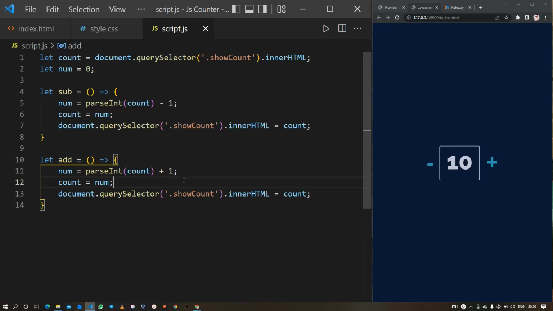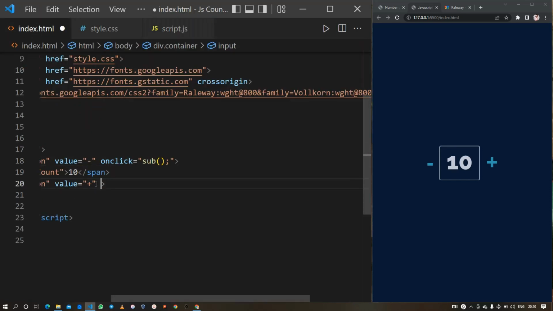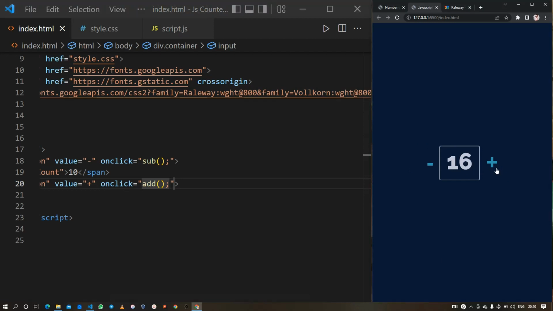We are done, and Control S to save. And then one more thing, that is to call this function inside our HTML by just doing this, and let's just check it out. Okay, so the counter is incrementing, and when I click on this minus button, the counter is decreasing.